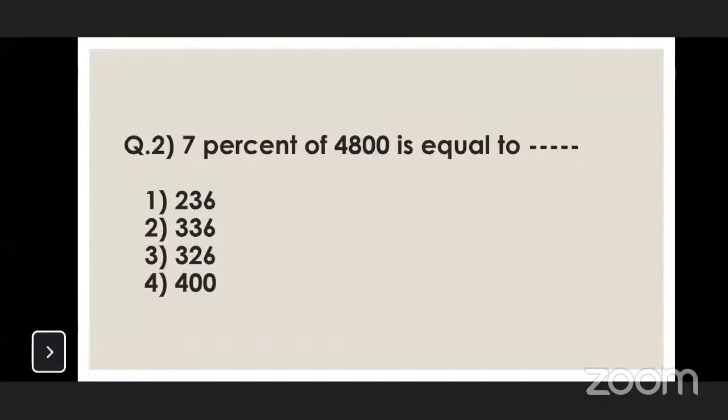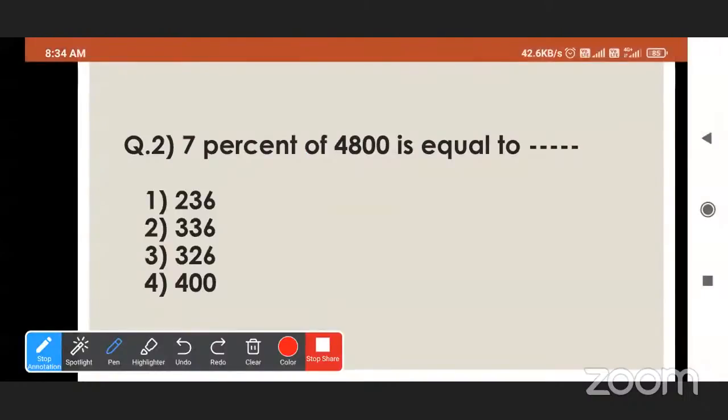7% of 4,800 is equal to 7 upon 100 multiplied by